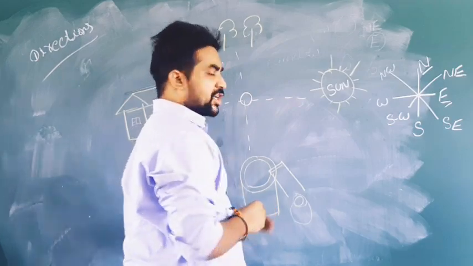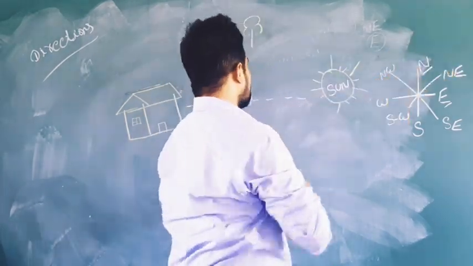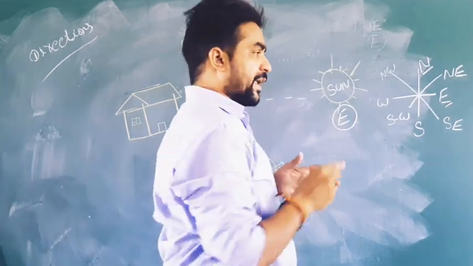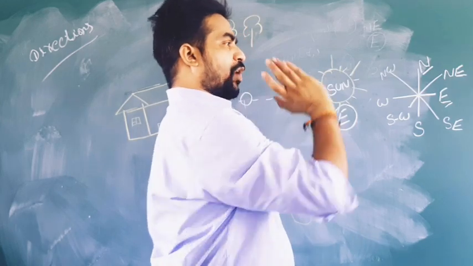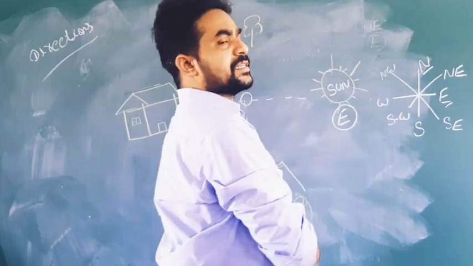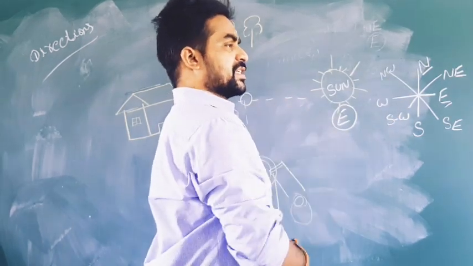The direction towards the sunset, that side is called the eastern direction. What is the direction? Eastern side, because I am standing straight and watching towards the sun. It means I am facing the sun side, in the sense that I am facing the eastern side.